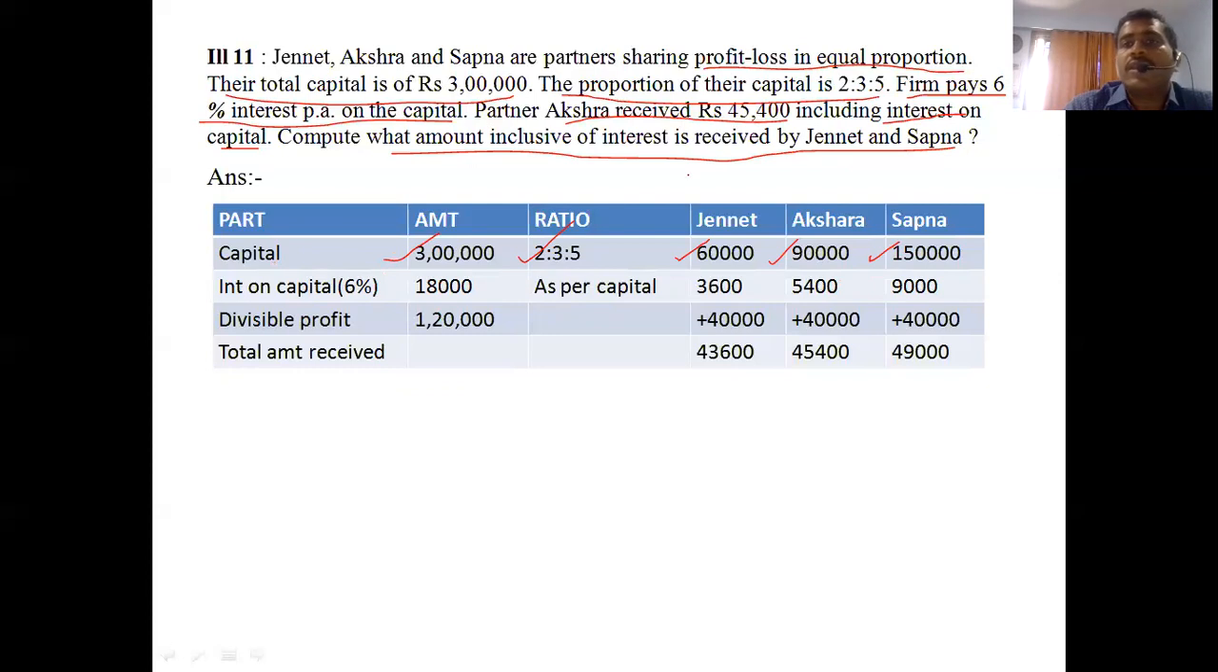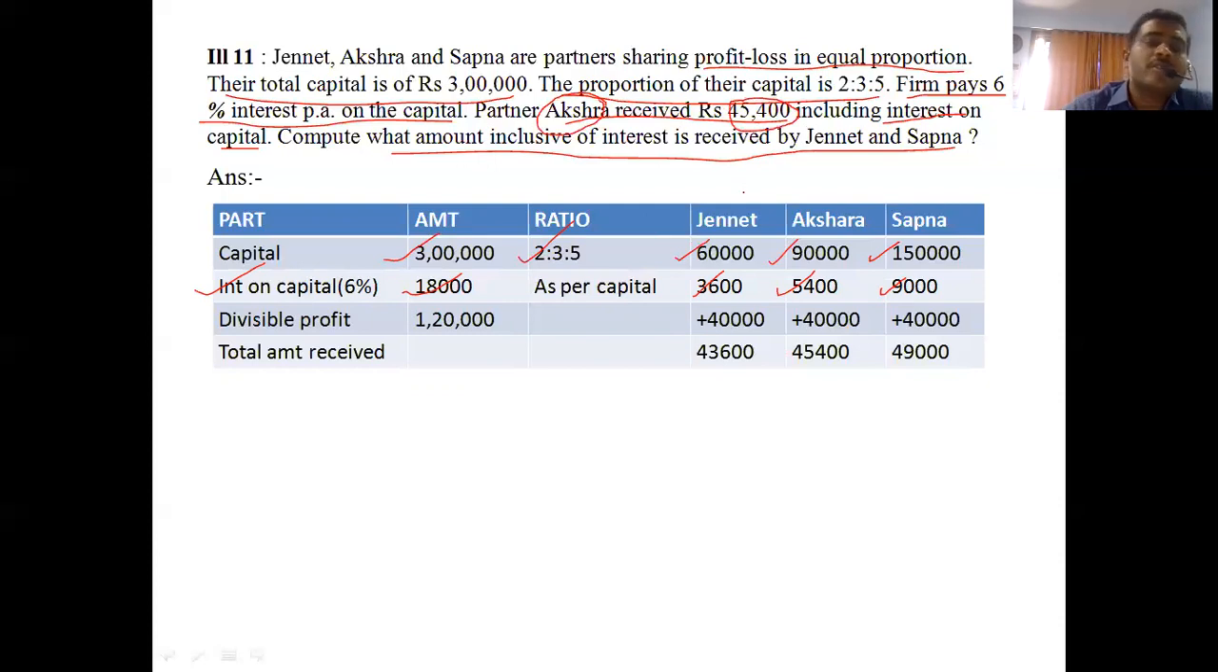Now they say the firm pays 6% interest on capital, so we are going to find the interest on capital. 3 lakh at 6% is 18,000. The ratio is as per capital: according to how much each person invests, he will get the interest. So 60,000 at 6% is 3,600, then 5,400 and 9,000. Now the question starts. What do they want to say? Akshara received how much?